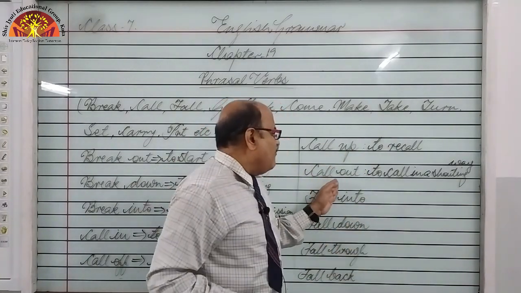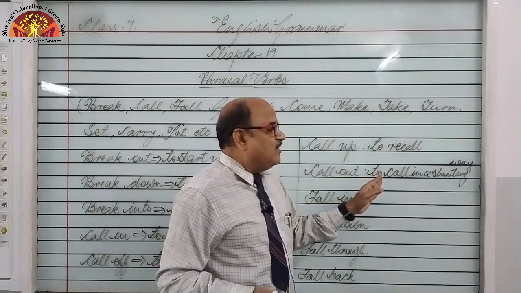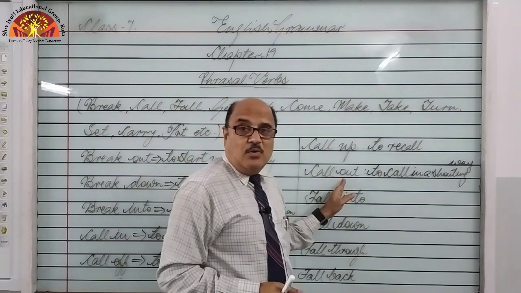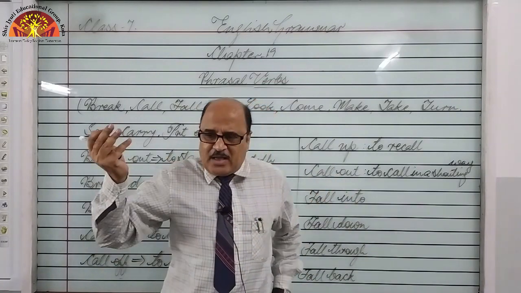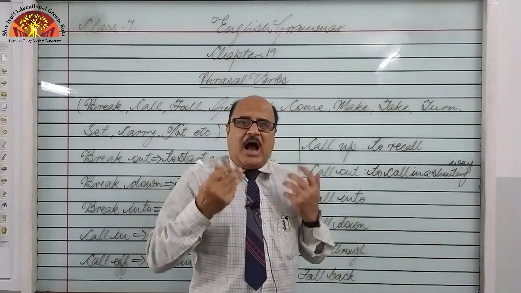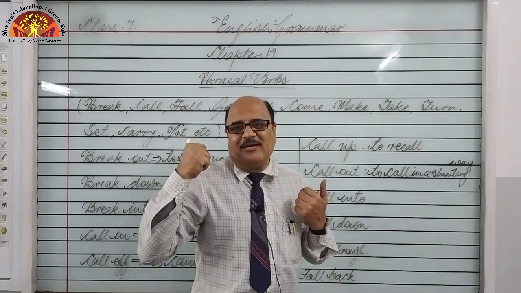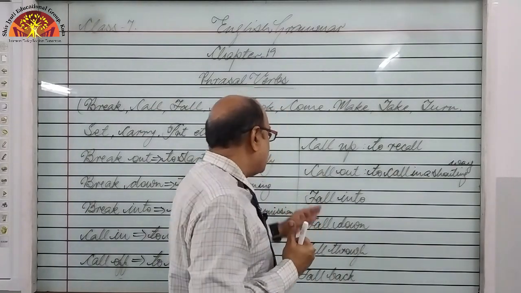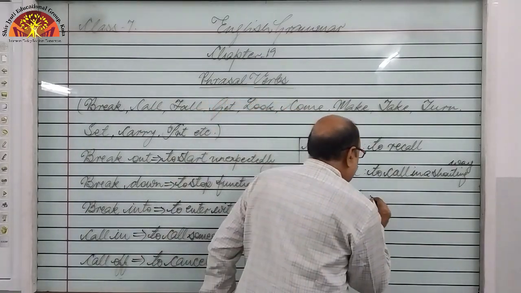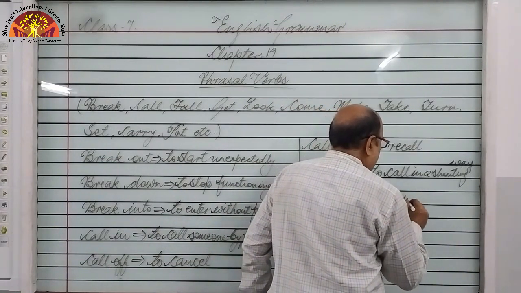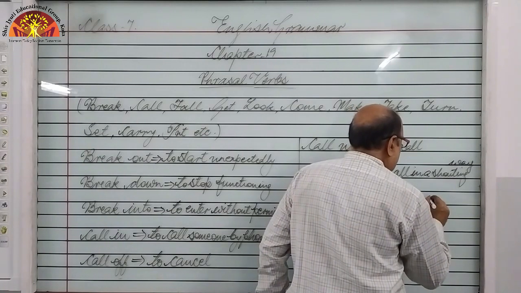So in this way, whenever we are calling someone by shouting, to seek help, that is call out. I was on my way back home. All of a sudden, I found someone calling me out from behind, and I turned around to find who was calling me. So in this way, call out.